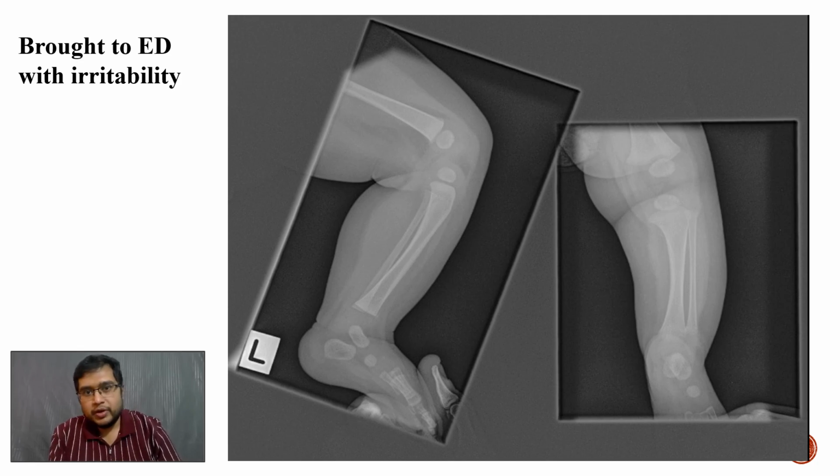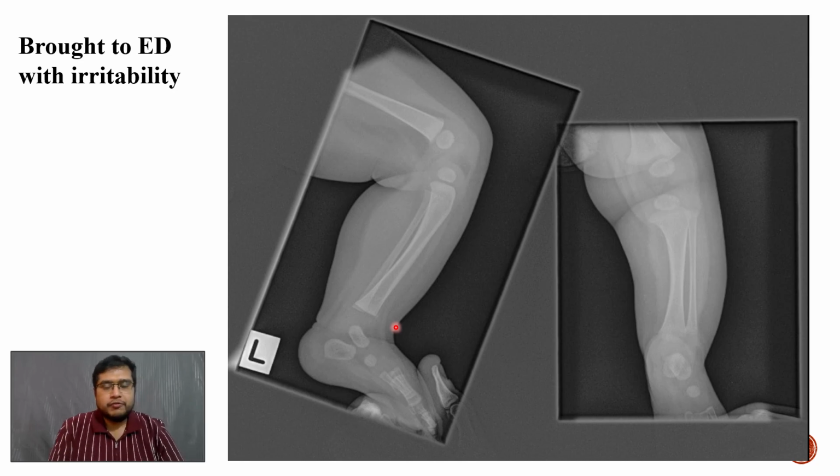Starting with the first case where we are provided with a frontal radiograph of a skeletally immature patient who presented to the emergency department with irritability. Here we can see that on this particular view we cannot appreciate much, but on the lateral radiograph we can see there is a small bony fragment anterior to the lower tibia.